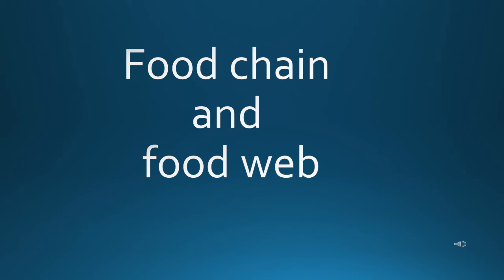This results in the presence of food chains and food webs. Okay. Now, what is a food chain? A food chain shows how each living being gets food and how nutrients and energy are passed from one organism to another. Food chains always begin with plant life, that is producers, and end with animal life, that is consumers. Okay.